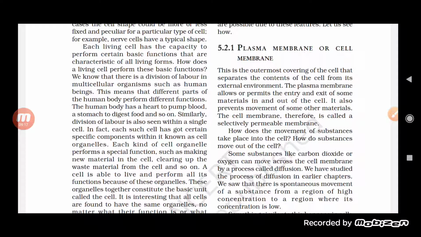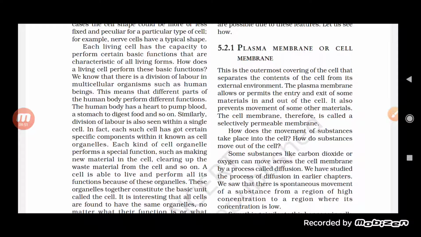So cell organelles perform special functions, like making new material. If we talk about the mitochondria, it helps in generating ATP. If we talk about the lysosome, it helps in clearing the cell. If we talk about the Golgi apparatus, it helps in producing vesicles, lysosomes as well as vacuoles. If we talk about the endoplasmic reticulum, that helps in releasing a lot of hydrolytic enzymes.